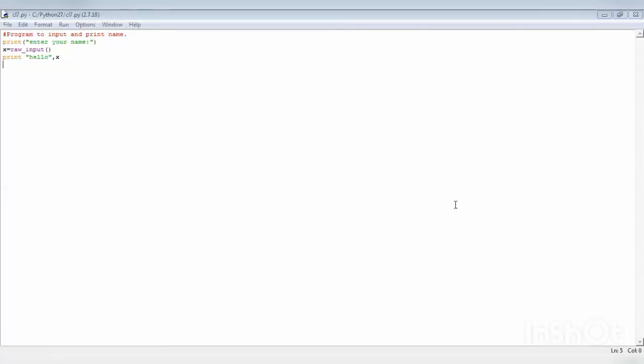Dear students, let us understand a program in Python. You can pause the video to write the code in your notebook, and let's see the output also. Okay, so here the first line, please see, hash program to input and print name. I already told you, if any statement you write with the hash, that is a comment, and comments in Python are non-executable.